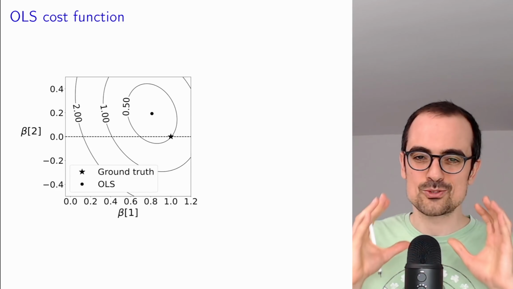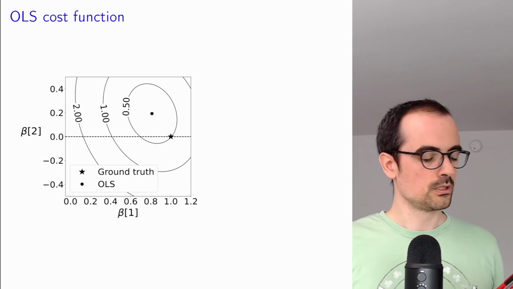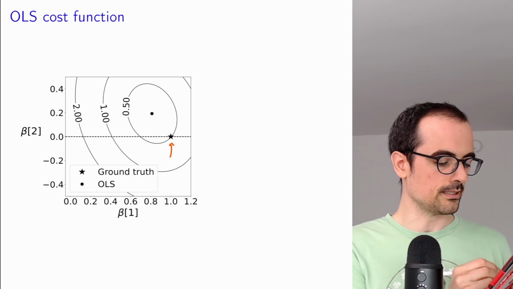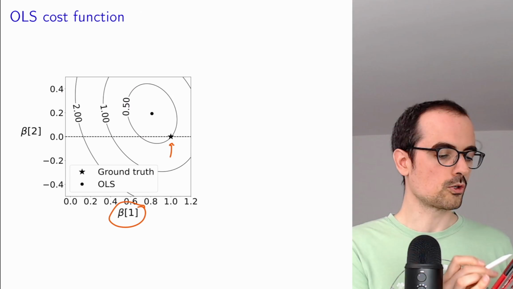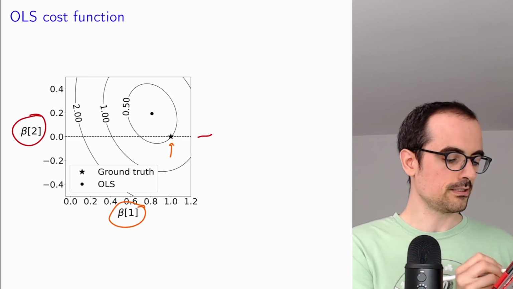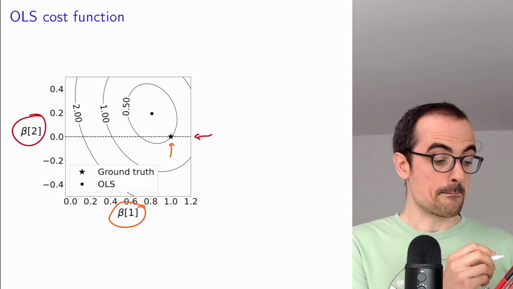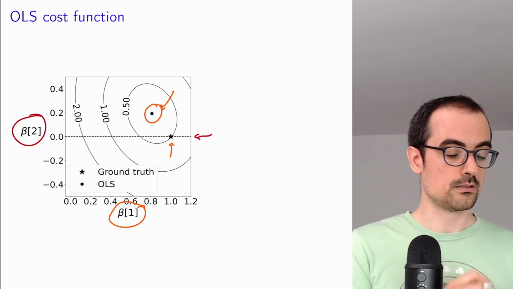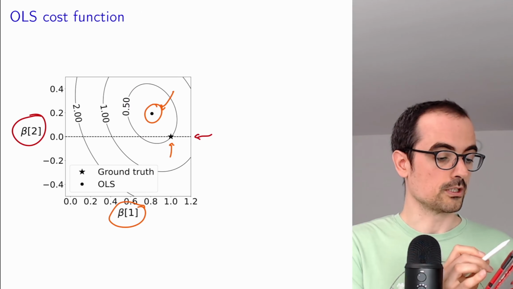So it works. Let's try to visualize a little bit why it works. Here we have the OLS cost function, and we're comparing it to the ground truth. This is the coefficient corresponding to the true feature, and this is the coefficient corresponding to the spurious feature. Ideally, we would be on this line, which would indicate that the coefficient corresponding to the spurious feature is 0. But because of the noise, if you look at the least squares cost function, the minimum is away from that axis. The noise has moved the minimum of the OLS cost function there.